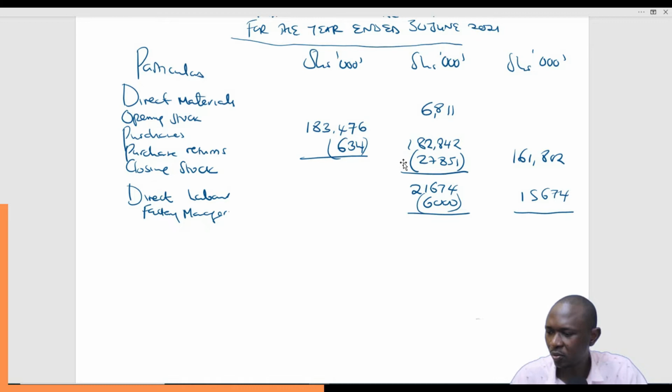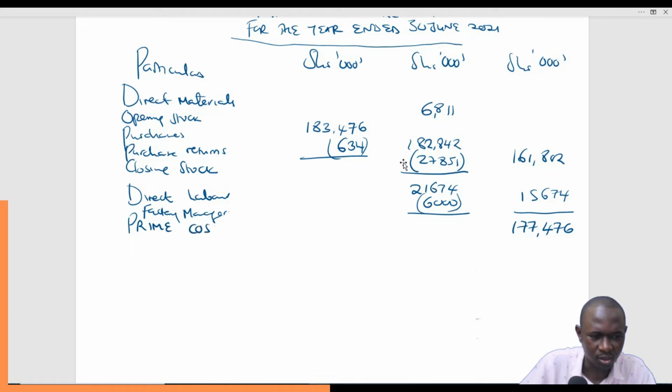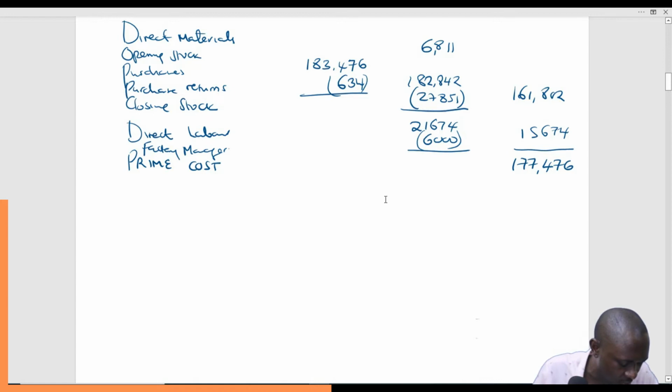This will give you 161,802 plus 15,674. That gives you 177,476. And this becomes our prime cost. Prime cost. That is very important. It's very important that you get that prime cost, and then you can proceed with the rest.